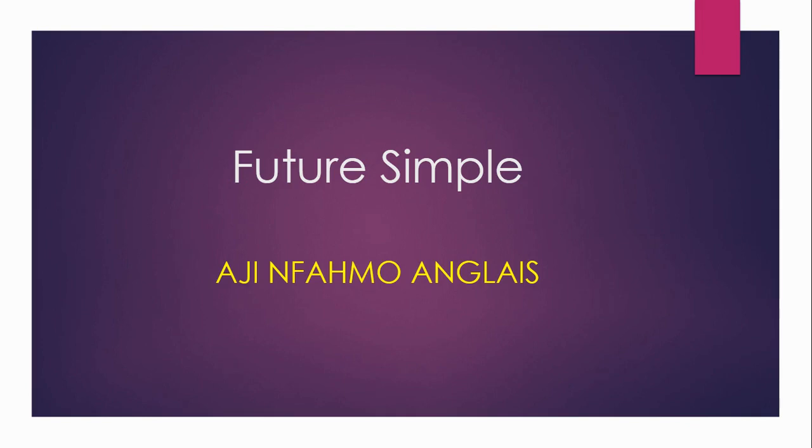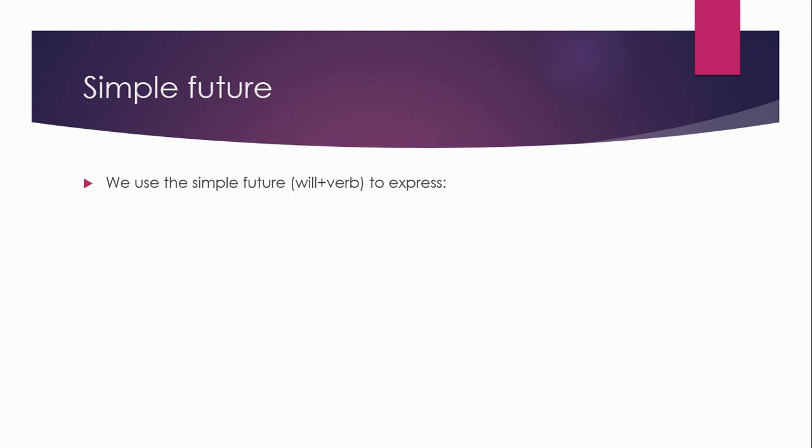Okay? So let's start. We use the simple future will plus the verb to express يعني كنستعملوا هاد will plus the verb باش نعبروا على ايش prediction. Okay, prediction يعني تخمين. مثلا it will rain tomorrow, maybe it will rain and it may not. Okay, يقدر طيح شتا ويقدر ما طيحش. prediction.